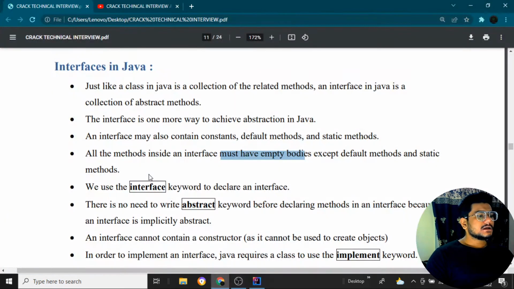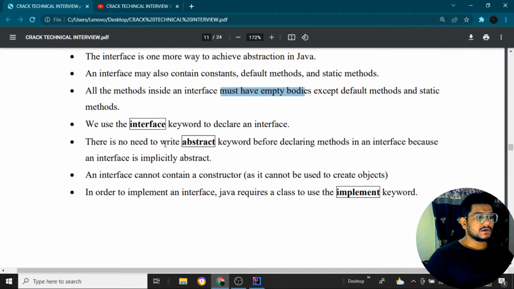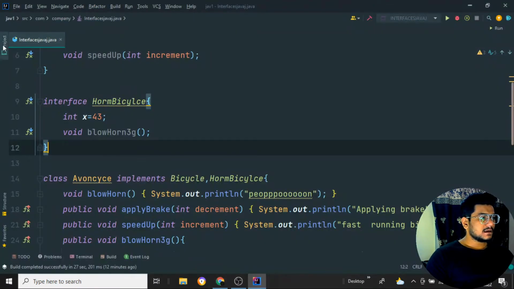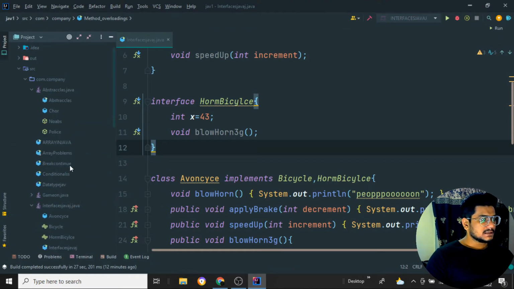Here you see we used the interface keyword to declare an interface, and there is no need to write the abstract keyword before declaring methods in an interface, because an interface method is simply an abstract method. If you look inside an abstract class, it is the abstraction here.